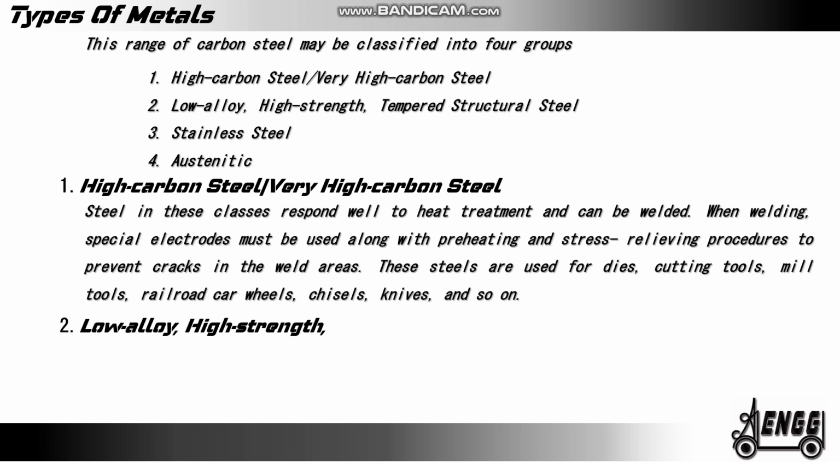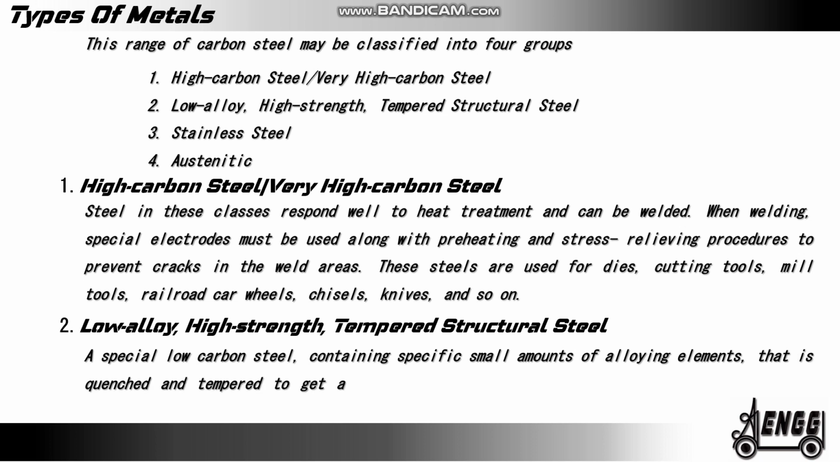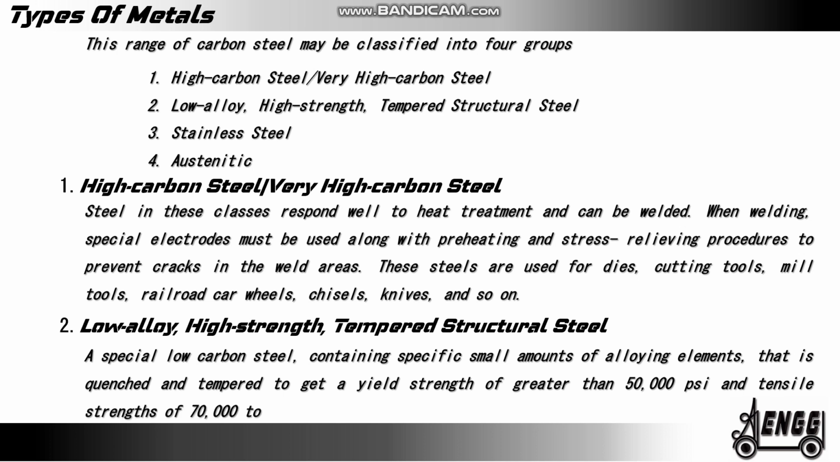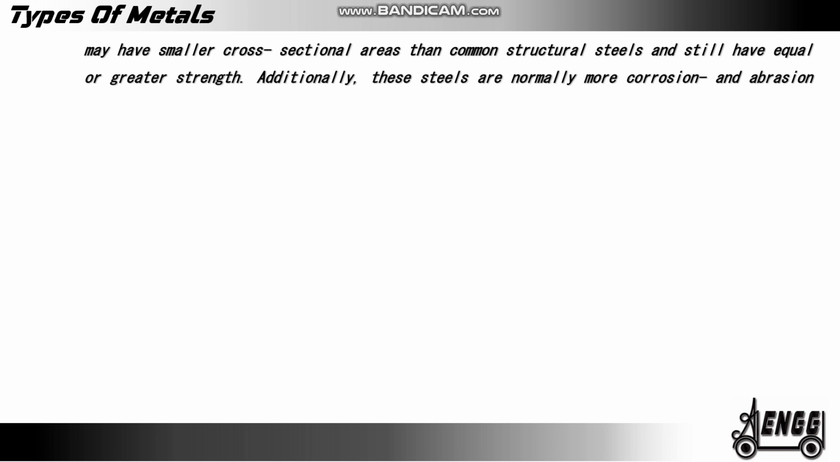Low alloy, high strength, tempered steel. A special low carbon steel containing small amount of alloying elements that is quenched and tempered to get a yield strength of greater than 50,000 psi and a tensile strength of 70,000 to 120,000 psi. Structural members made from these high strength steels may have smaller cross sectional areas than common structural steels and still have equal or greater strength. Additionally, these steels are normally more corrosion and abrasion resistant.